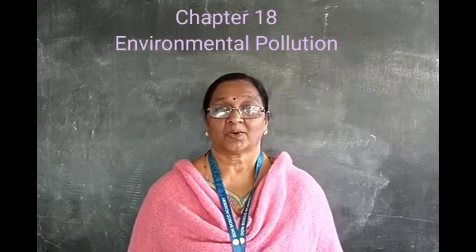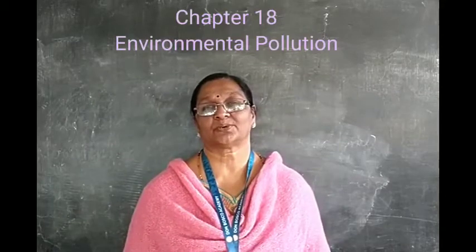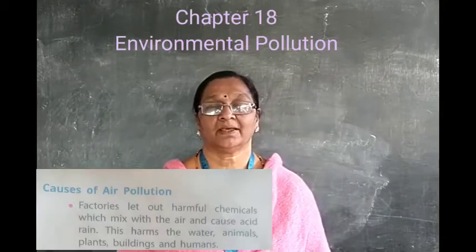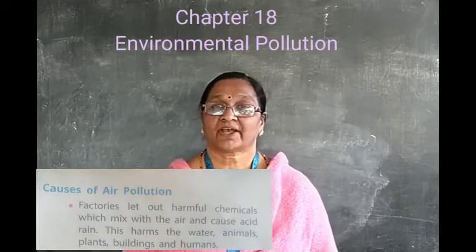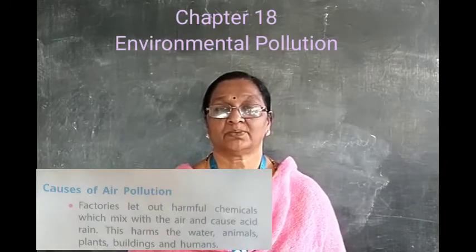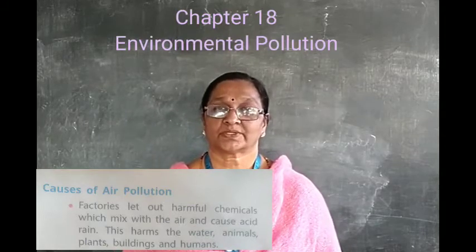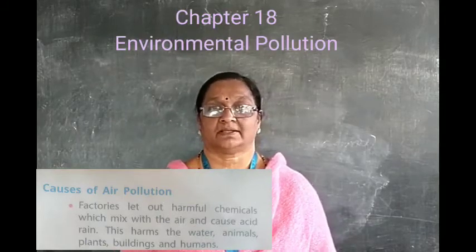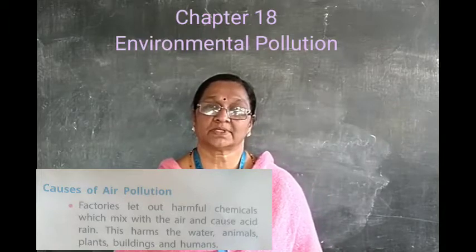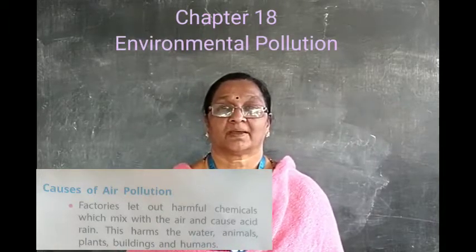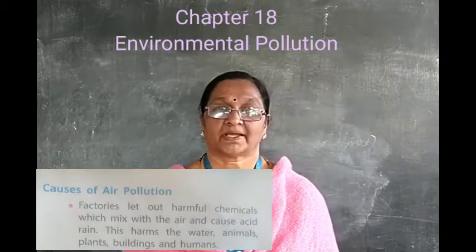Then what are the main causes of air pollution, children? Mainly, we can see that factories let out harmful chemicals into the air, and that causes acid rain, and it harms water animals, human beings, plants.